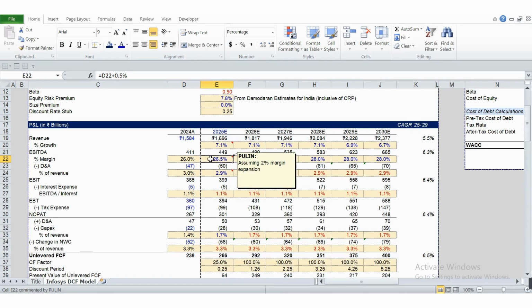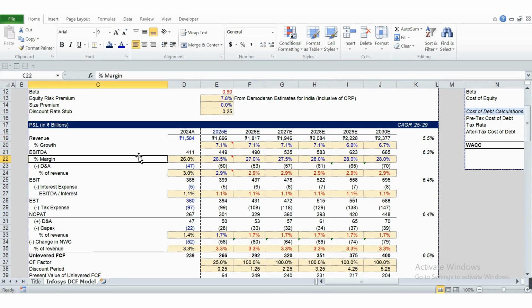Then some of the key assumptions that we have taken in this model. From an investment banking perspective, many times all of these assumptions are taken from some database like FactSet or Bloomberg, which usually consolidates all the brokers providing research on this company. Let's say there are 10 brokers covering this company and each of them is giving some estimate that this company will be growing at 7% or 8%. These databases consolidate all of these estimates on an average or median basis.